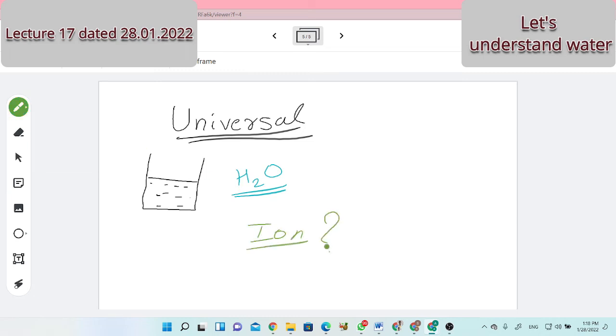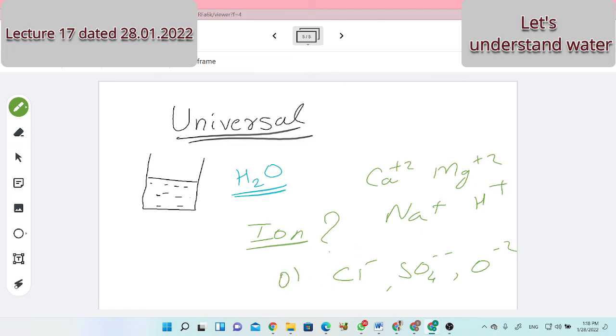Is there any ion? Ion means what? Calcium plus 2, magnesium plus 2, sodium plus, Cl minus, SO4 minus 2. These are the ions, or here H plus or OH minus.